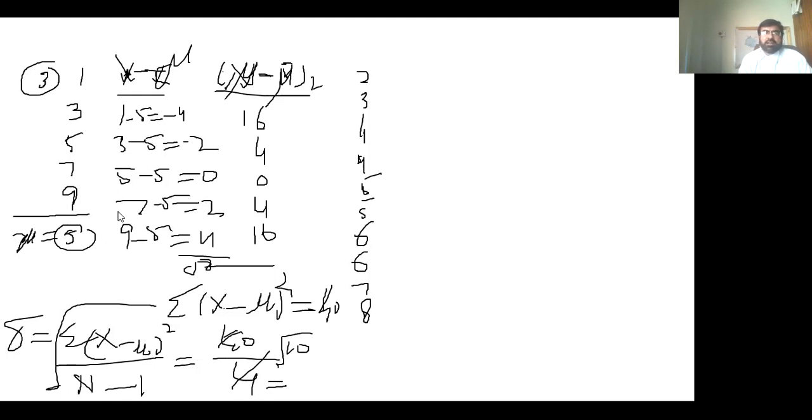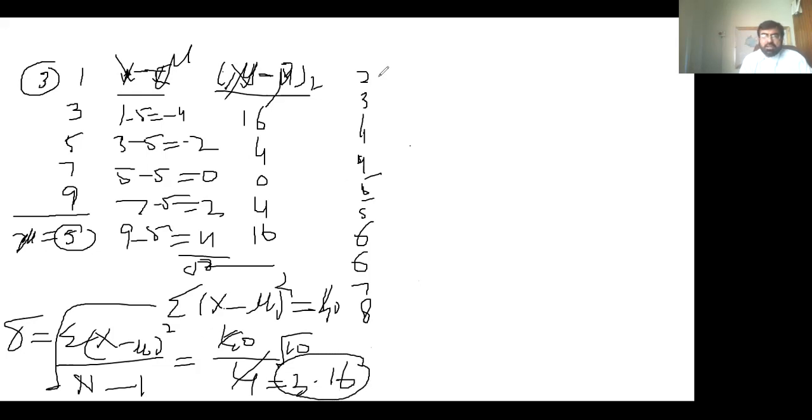If you take the square root of 10, it becomes 3.16. So this is the standard deviation of the population.